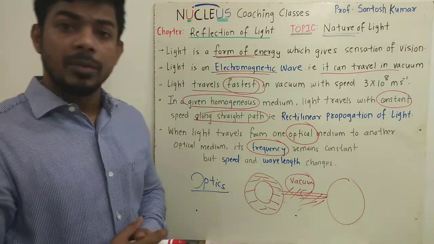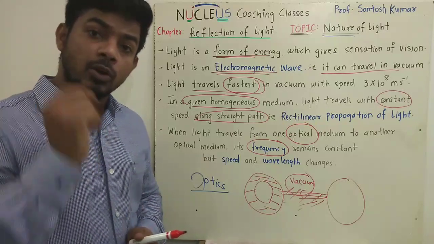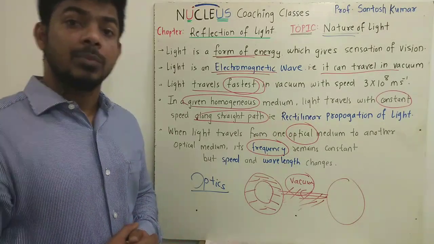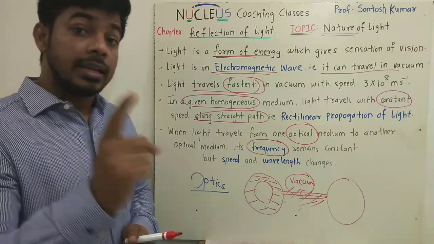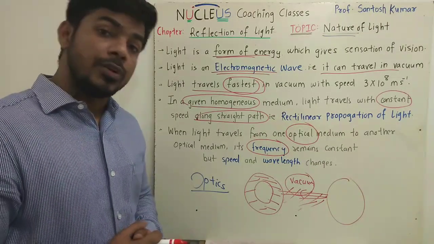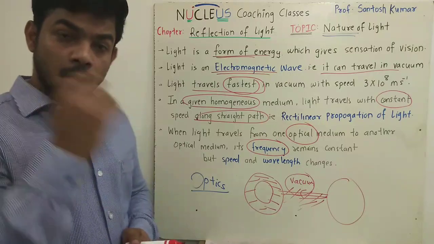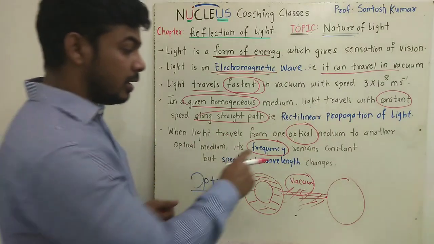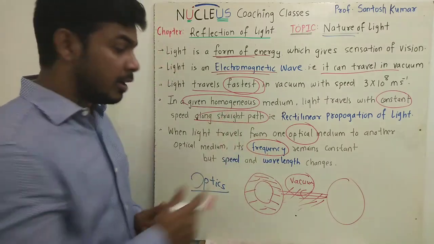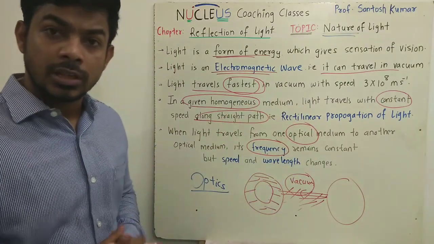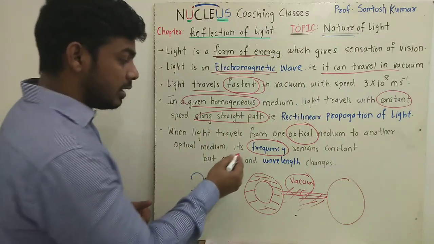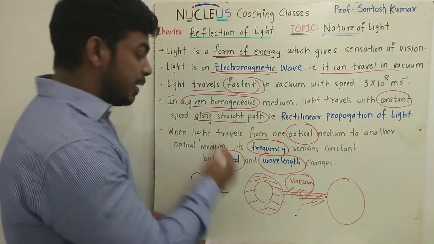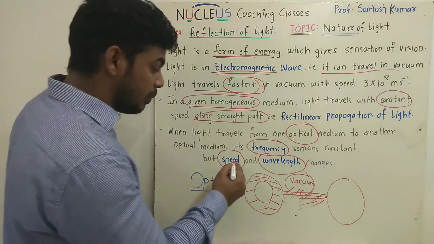And why does frequency remain constant? Because frequency of any wave depends on the frequency of the source that produces it. So remember, unless the source changes, the frequency of a wave remains constant. So whenever light travels from one optical medium to another, the parameter associated with the wave, that is frequency, remains constant, whereas other parameters like speed and wavelength change, because speed of a wave only depends on medium.